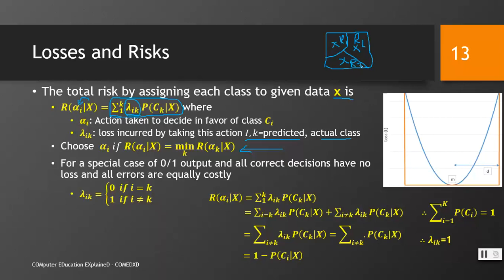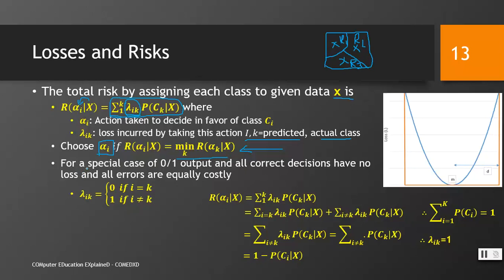We will choose the class that will generate the minimum risk. Alpha i is the process of assigning a class. So we will choose the alpha i, the class which has the minimal risk among all these 3. And if we have k classes, among all k classes, and that is an understandable way why we choose it.